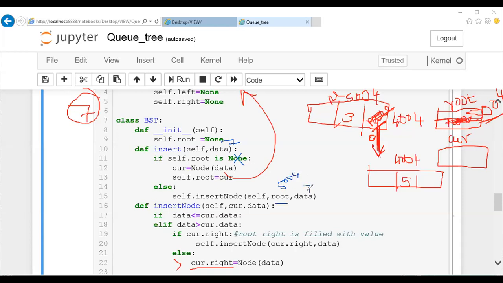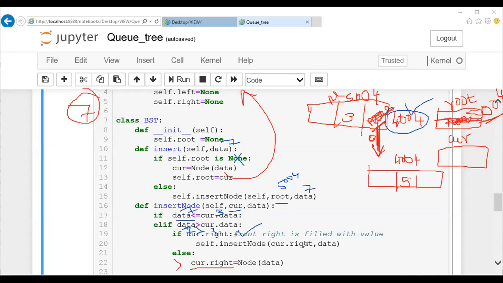We have 7. This will be passed here, and I'll check the data part is 7, and cur data is the data in this particular current node. What is at 5004? It is 3. So 7 greater than or equal to 3, the condition is false. Coming here, 7 less than or equal to 3, the condition is false. Coming down, 7 greater than 3, the condition is true. Now I'll check cur.right. So cur.right, in the sense, the right portion of your current has some address. So your condition is true now.